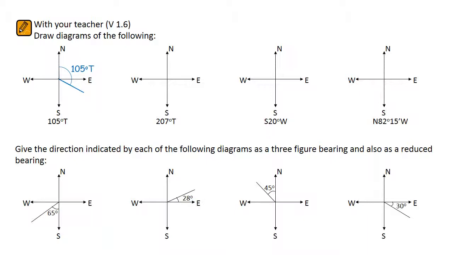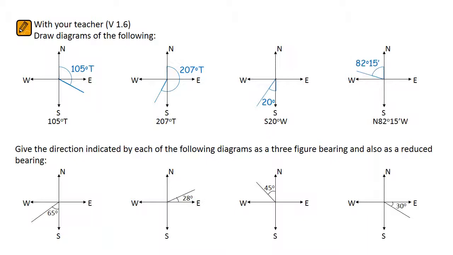The second one is 207 degrees true. So from north, rotate 180 degrees will get you to south, and then another 27 degrees. So 207 degrees will be somewhere out here. The next one is a reduced bearing. From the south, rotate 20 degrees towards the west. Your bearing should look something like this. And the final one is north 82 degrees and 15 minutes towards the west. Your diagram should look something like this.